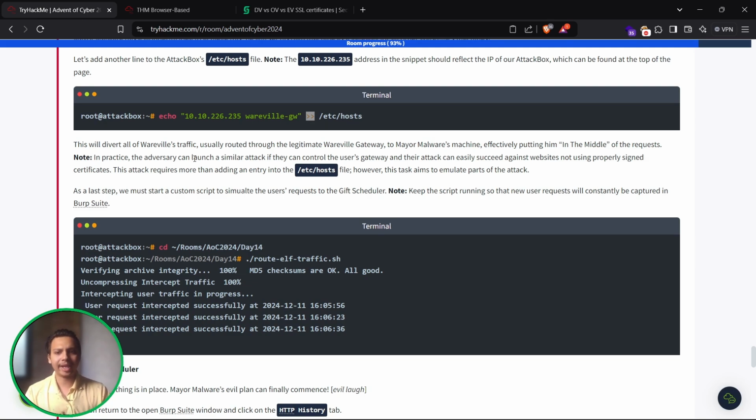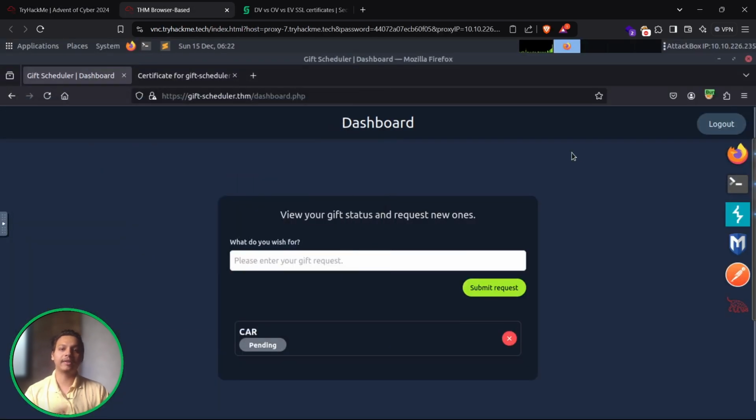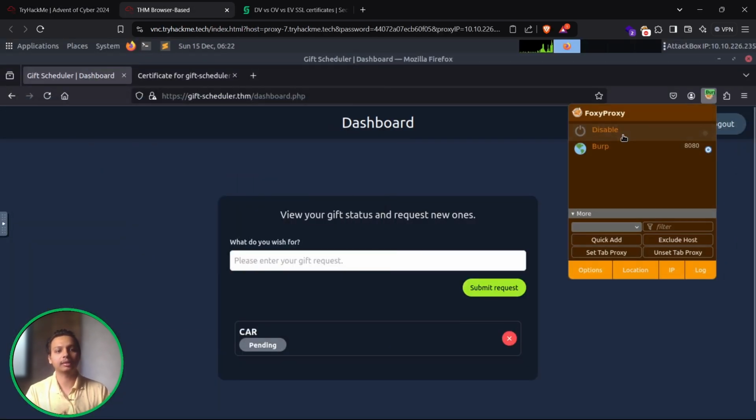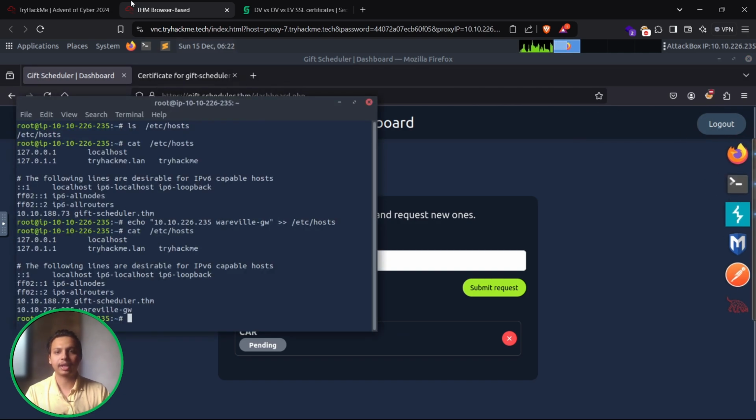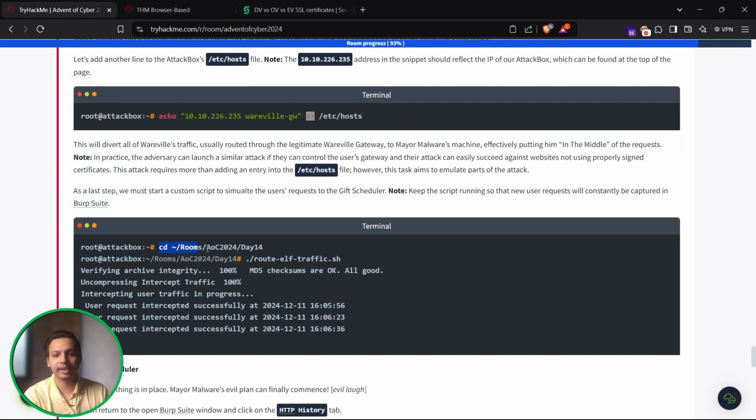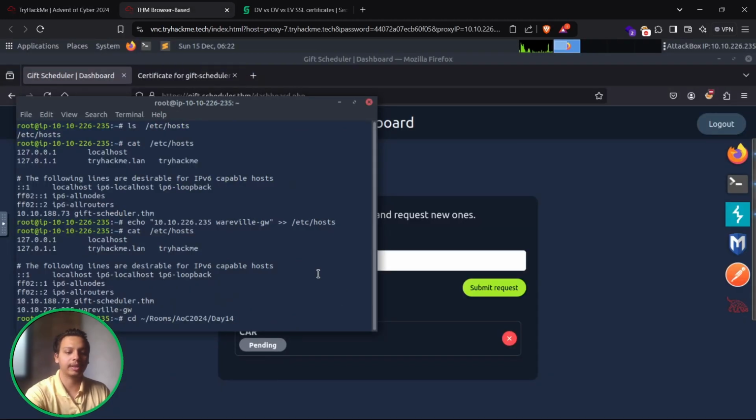So as a last step, we have to start a custom script to simulate the user's request to the gift scheduler. Basically it's just a script that is going to automatically send the request and all. So let me go directly to the terminal, and they have given the command: cd rooms AOC and day 14 task. Let me just paste it.